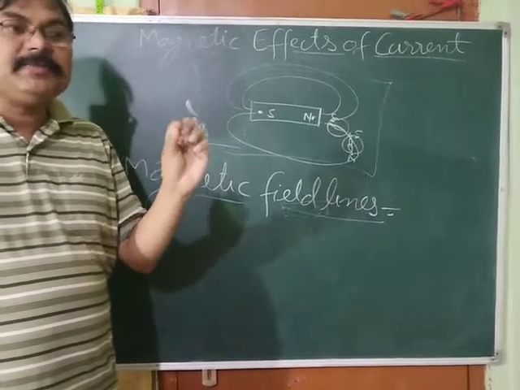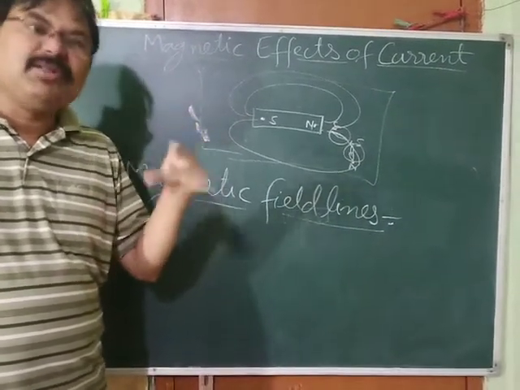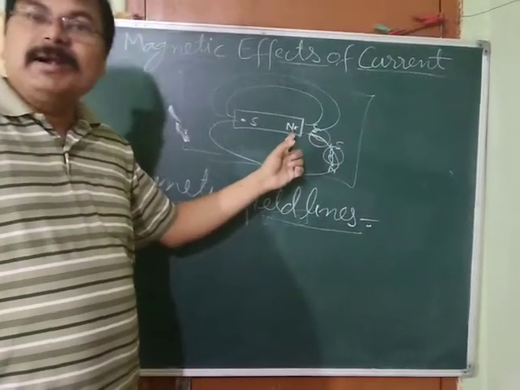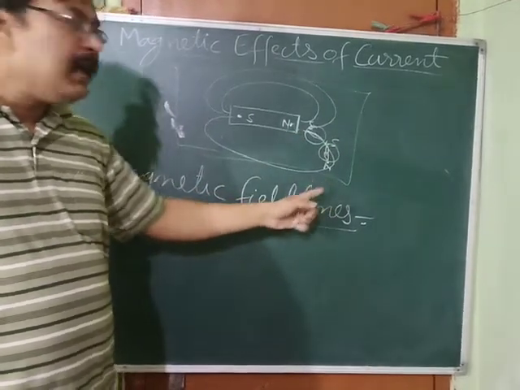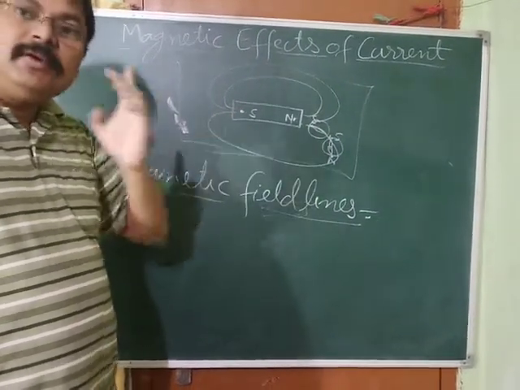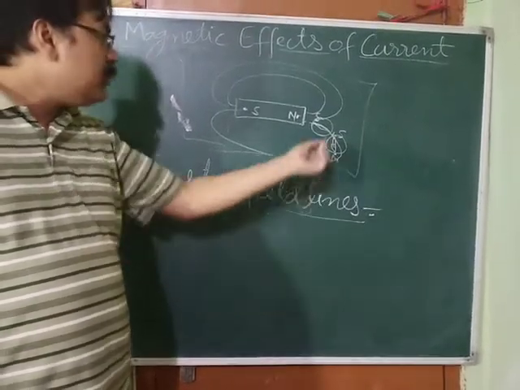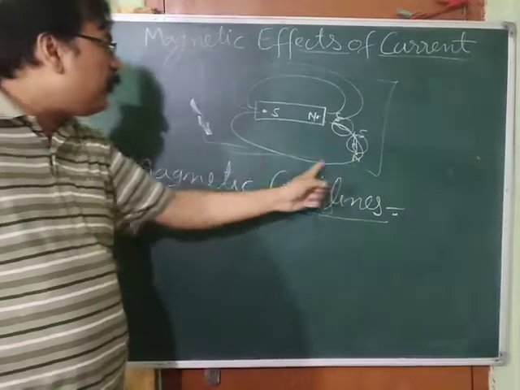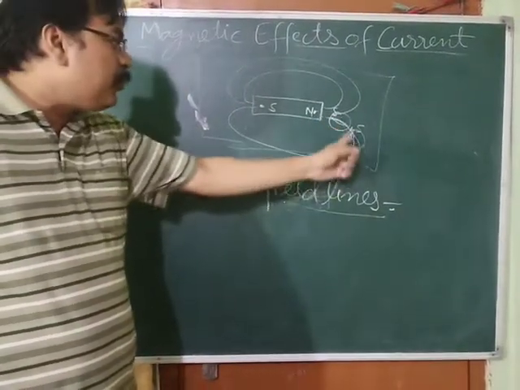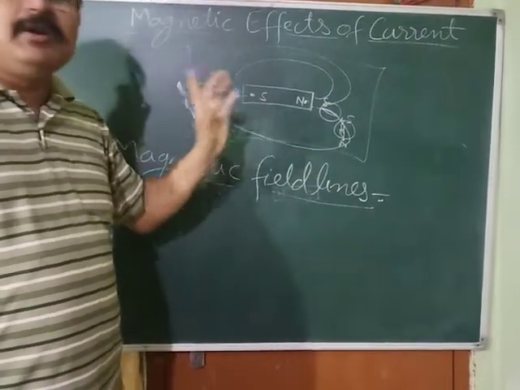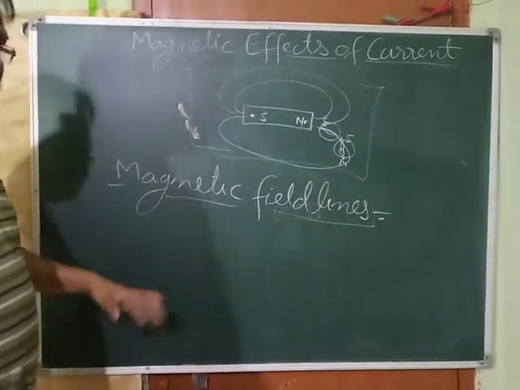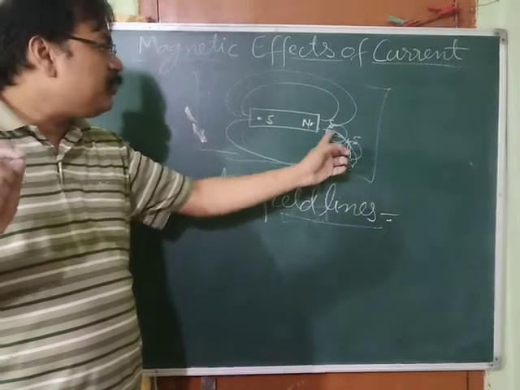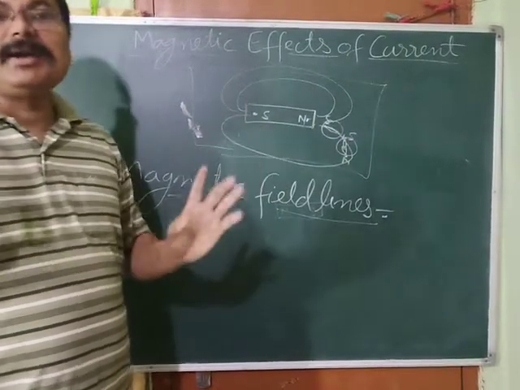Actually, suppose it is possible to have only a north pole, although it is not possible. Suppose we take an imaginary north pole and place it here. What will happen? It will get repelled by the north pole, so it will move away from it. At the same time, it will get attracted towards the south pole, because the south pole will attract the north pole, so it will move towards the south pole. So the path which that hypothetical north pole is going to follow is called a magnetic field line. Understood? The path which the imaginary magnetic north pole is going to follow is called a magnetic field line.